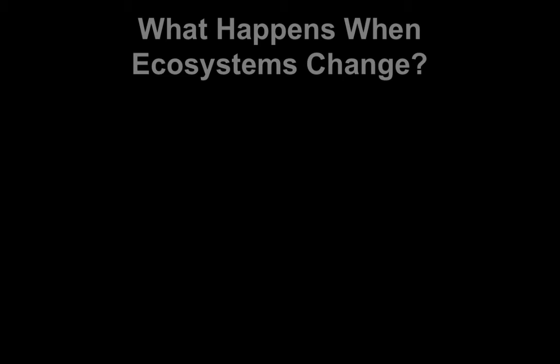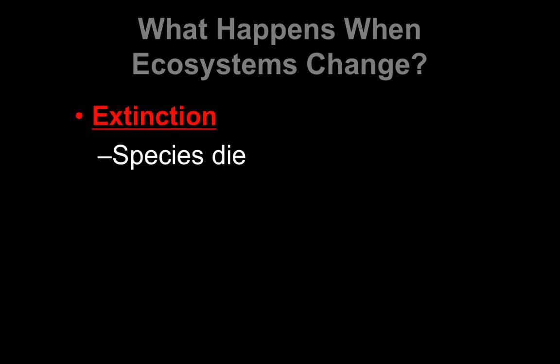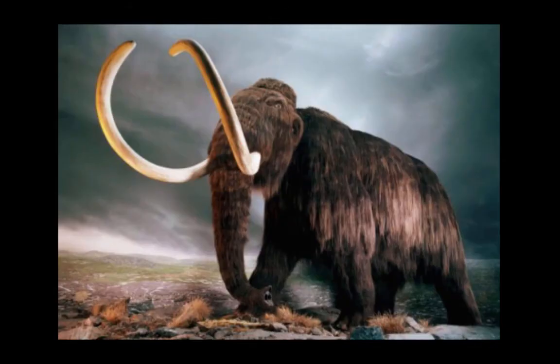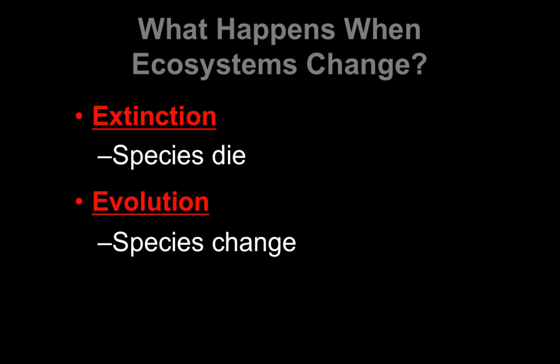Now, evolution only really happens when ecosystems change. When this happens, some species are not going to be able to adapt and they're going to go extinct. Think woolly mammoths after the end of the Ice Age. Some species are going to have to change.